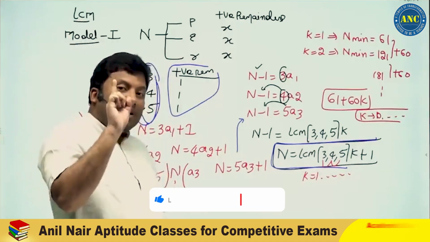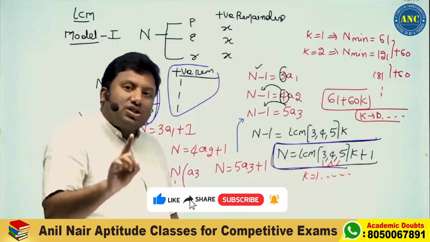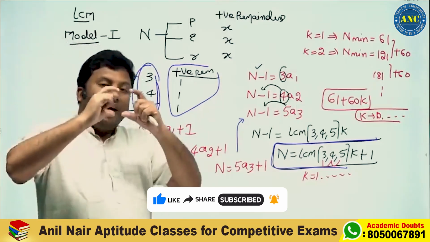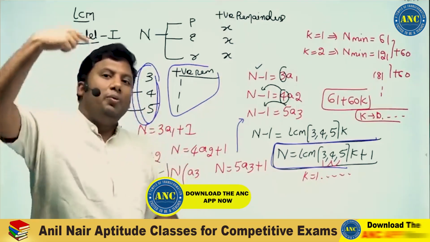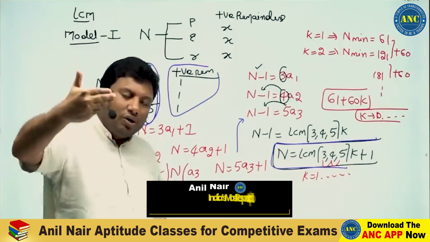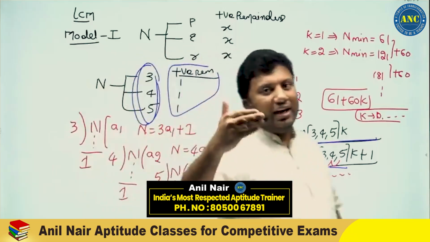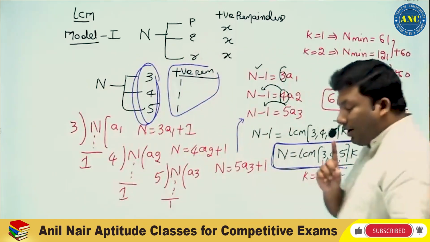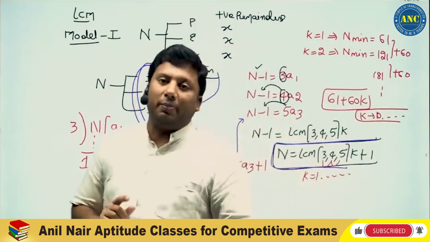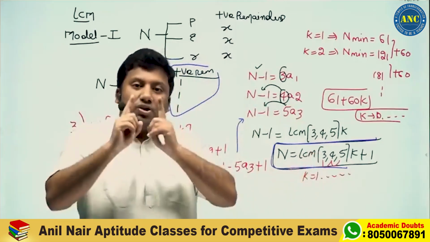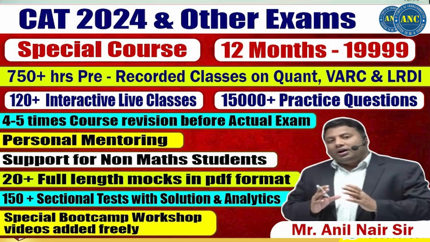In the question it is mentioned: what is the smallest natural number when divided by 3, 4 and 5. When you are dividing a number by 3, 4 and 5, the numerator should be greater than the denominator. Then only the division will happen. If the numerator is less than the denominator, it will be as it is. So n minimum will be 61, n minimum cannot be 1. I hope this idea is extremely clear to you. If k value is 0, n minimum will be 1, and 1 divided by 3, 4 and 5 does not divide.